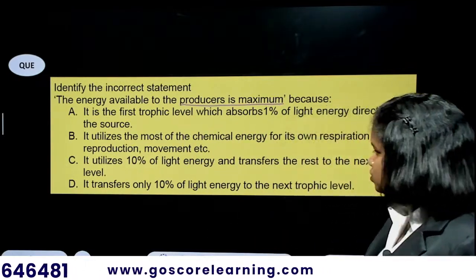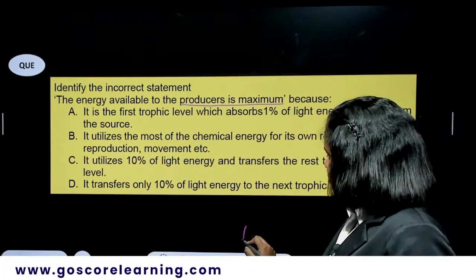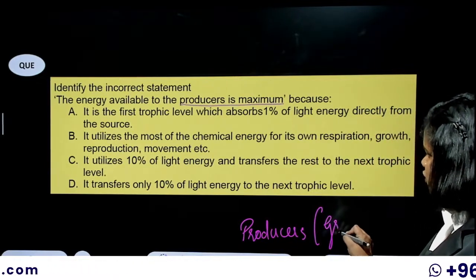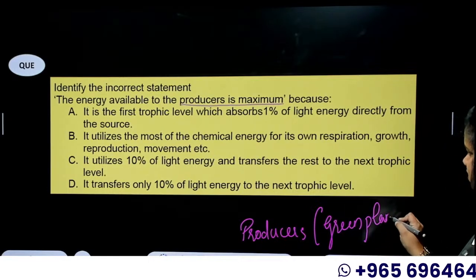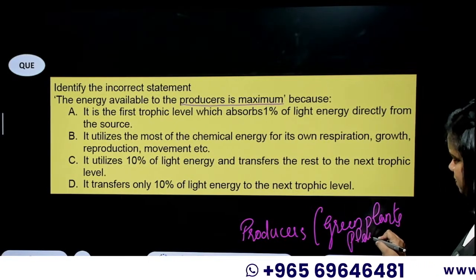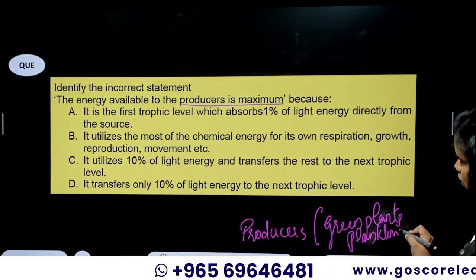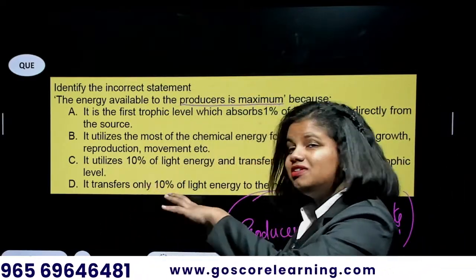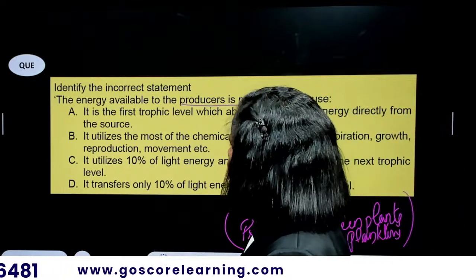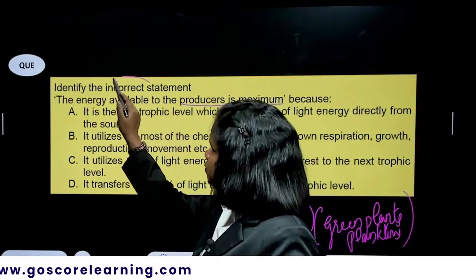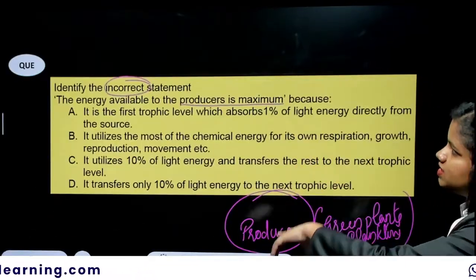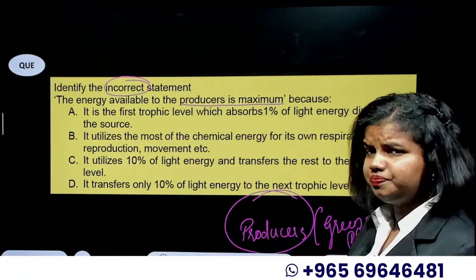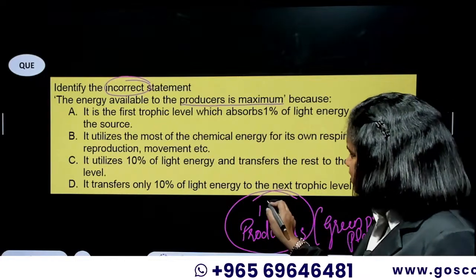So I hope you know who the producers and who the consumers are. Producers are the ones we call the green plants or the planktons, especially the phytoplanktons. They all come under the heading producers. So some statements regarding their characteristics are given, and we have to find the incorrect statement. So let's read. It is the first trophic level which absorbs 1% of light energy directly from the source. That's completely true. Producers are the first trophic level.